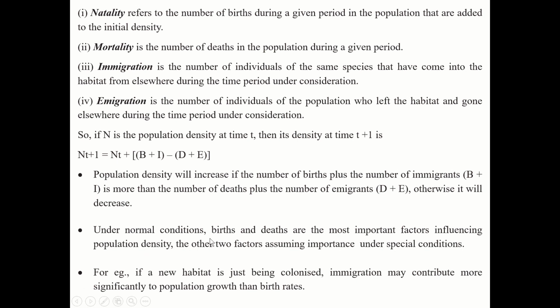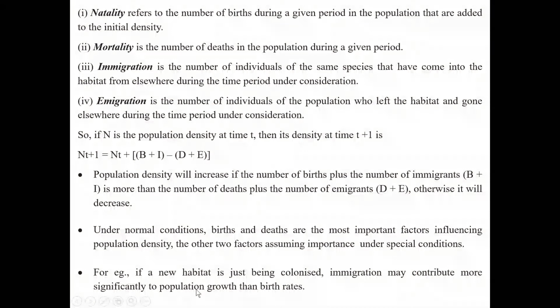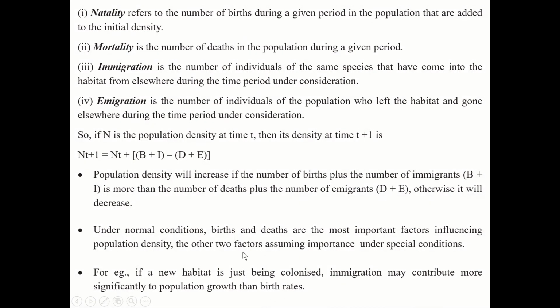So under normal conditions, births and deaths are the most important factors influencing population density. The other two factors, that is emigration and immigration, assume importance under special conditions. For example, if a new habitat is just being colonized, a new place, and people keep coming and settling, then immigration may contribute more significantly to population growth than birth rate. So there the population density does not depend upon the birth rate but on the immigrants.